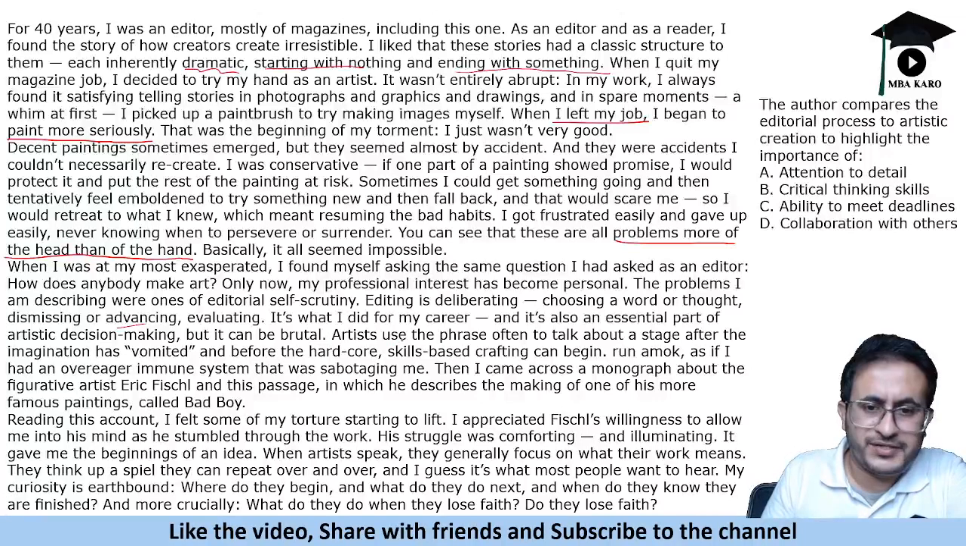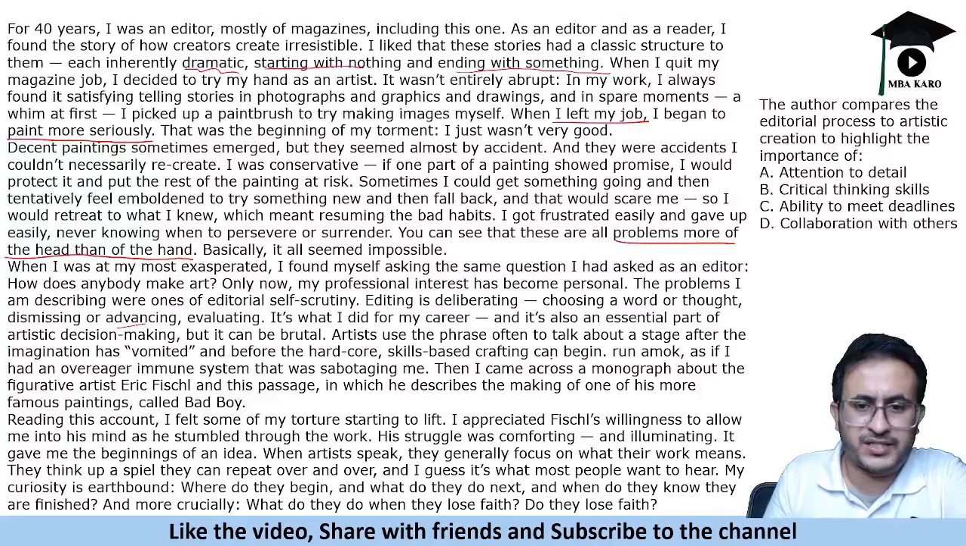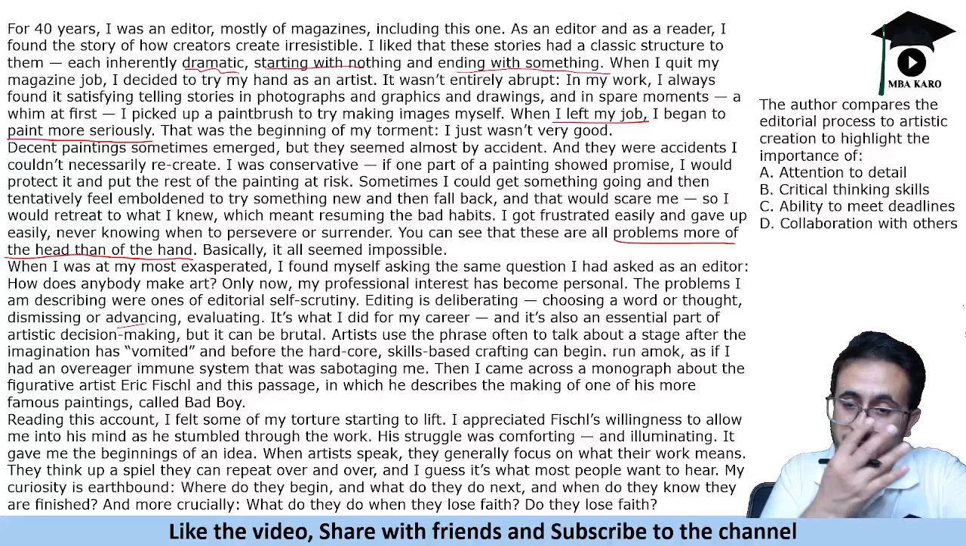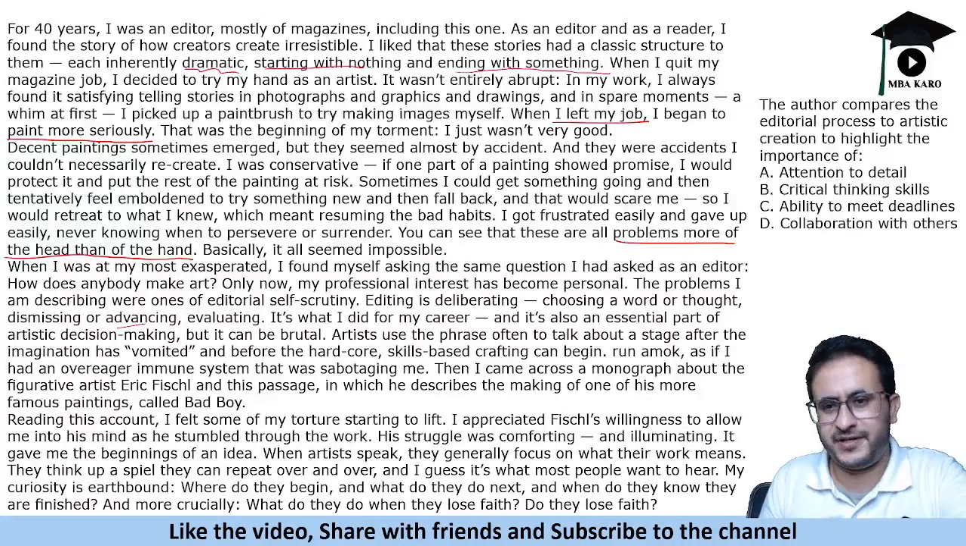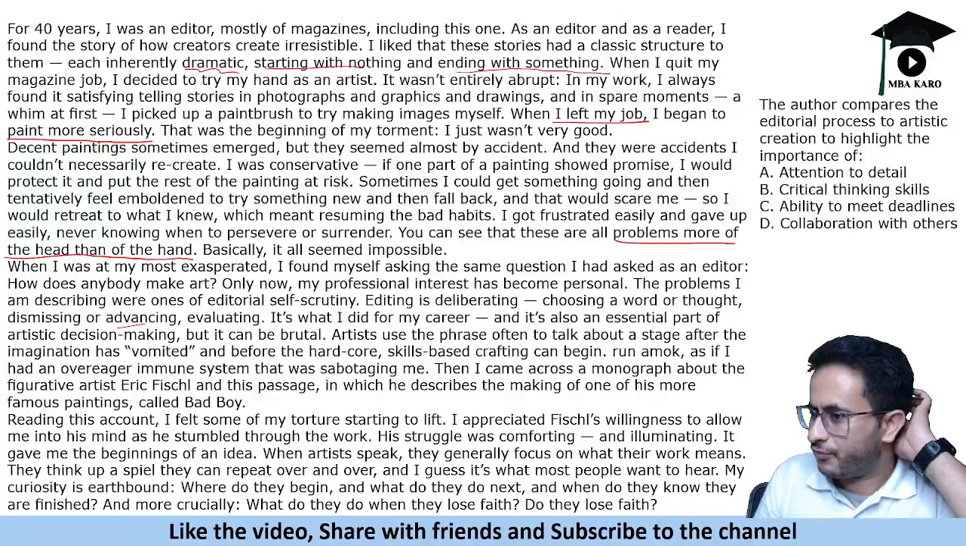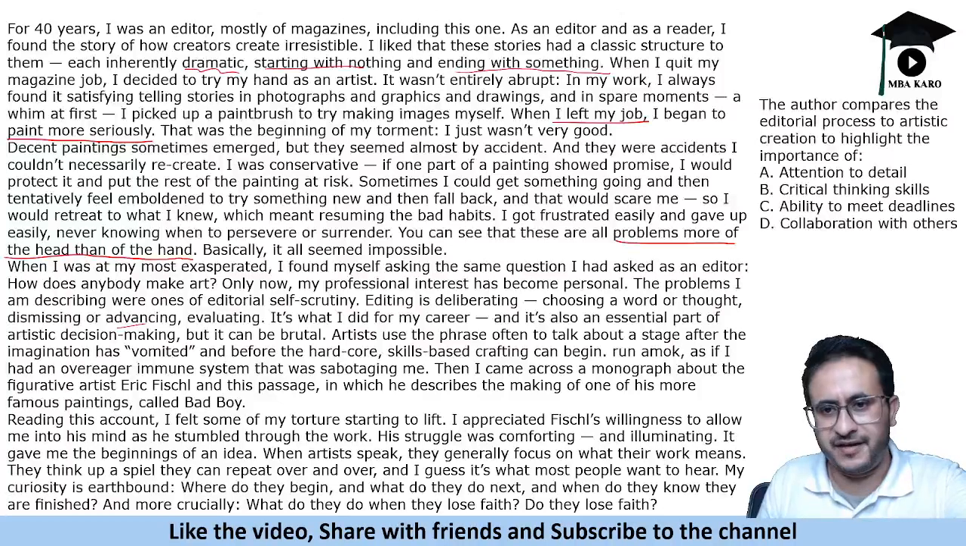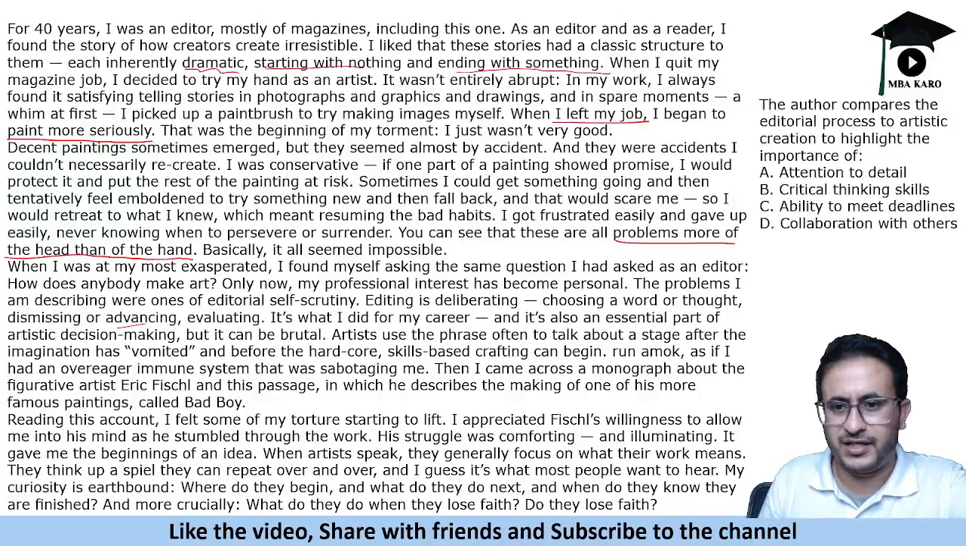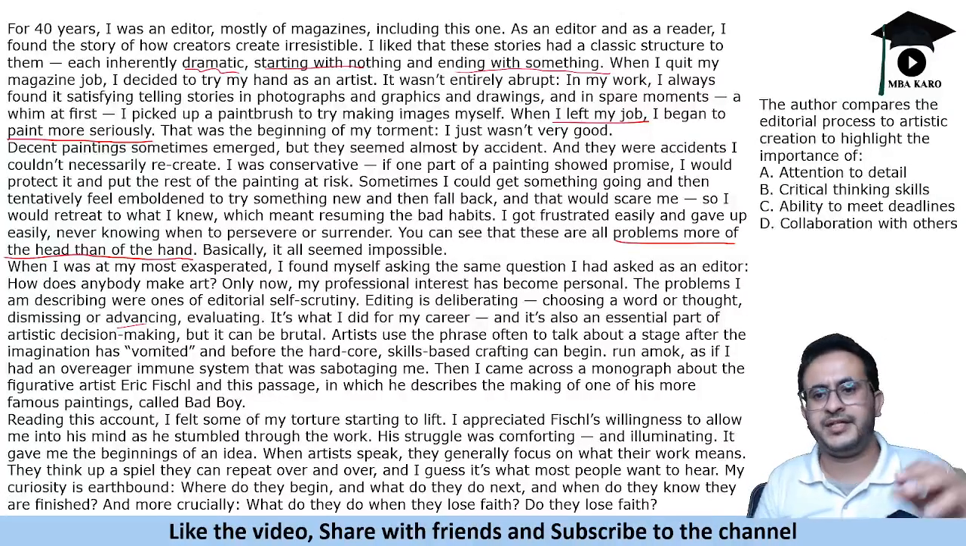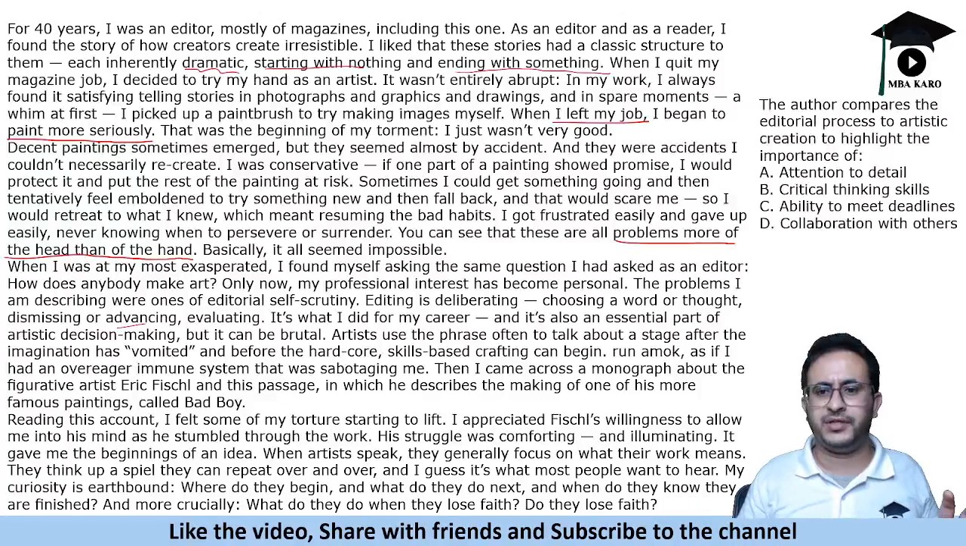Now it says artists use the phrase often to talk about the stage after the imagination has vomited and before the hardcore skills-based crafting can begin. So they talk about the stage when the imagination has vomited. What would this phrase mean? Imagination has vomited means imagination has given out something which is quite random. The artist's imagination is very random, that's what you know, right?